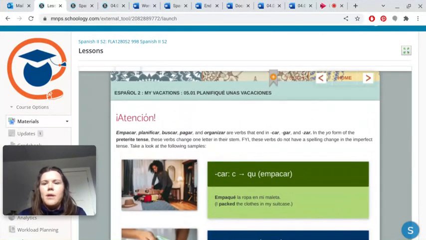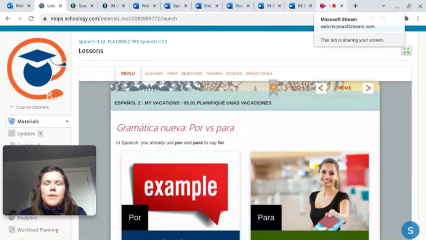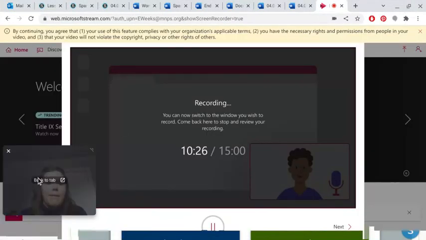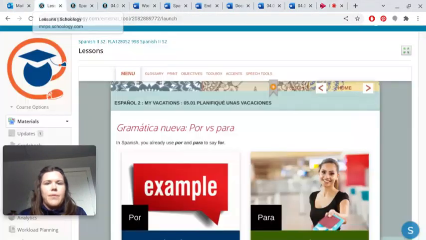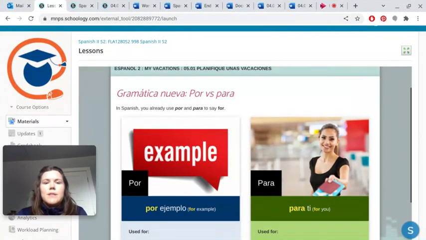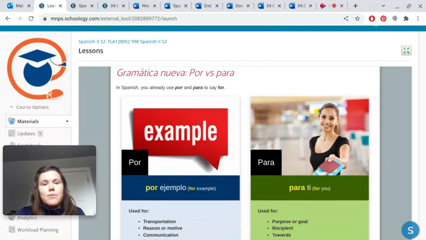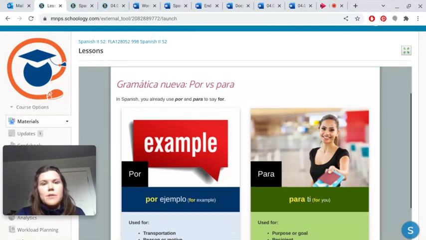Okay, so we're going to go up here and click to the next section. Let me make sure I have enough time. Okay, I got to quick get through this stuff. So this is por versus para. It's gramática nueva. Now this is a really hard concept for English speakers.